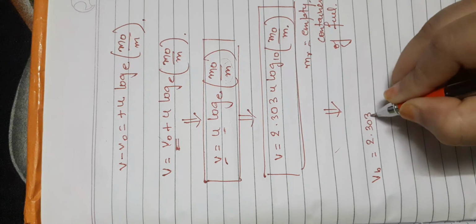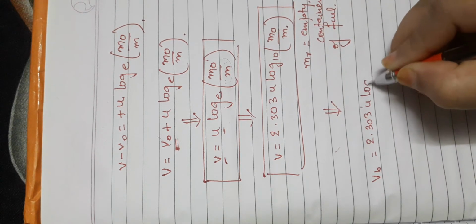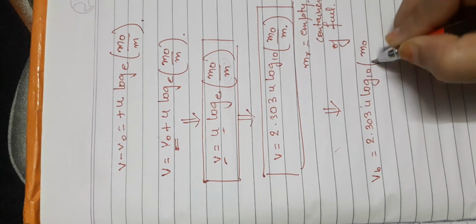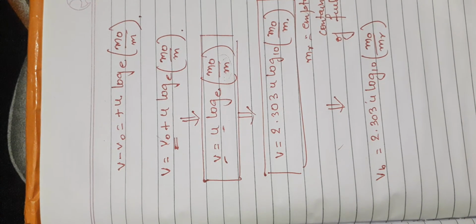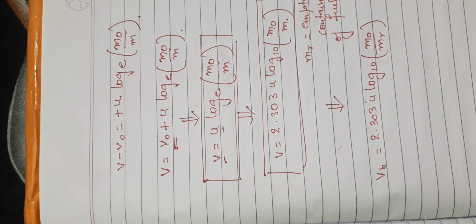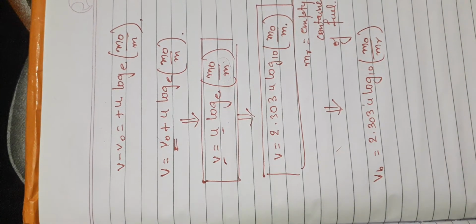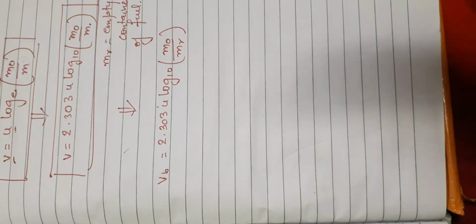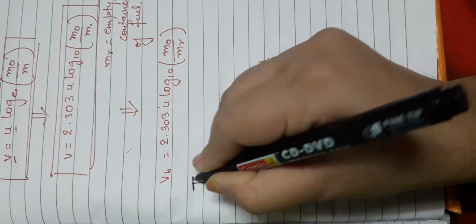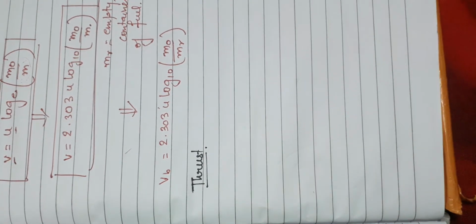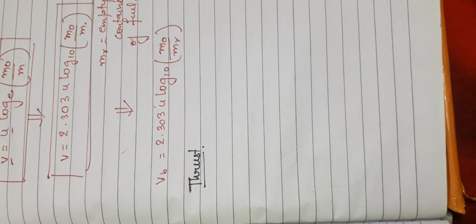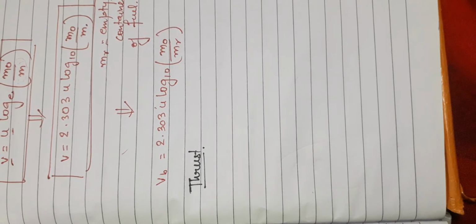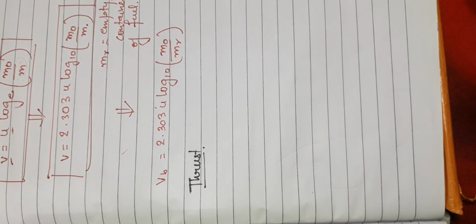This can be calculated with the formula 2.303 log10 of m0 upon mr, where mr is the residual mass of the rocket when the whole fuel is burnt out. And how much is the thrust which is applied on the rocket? If we want to calculate the thrust on the rocket, it is basically the force with which the rocket moves upward, meaning the force the rocket is getting.